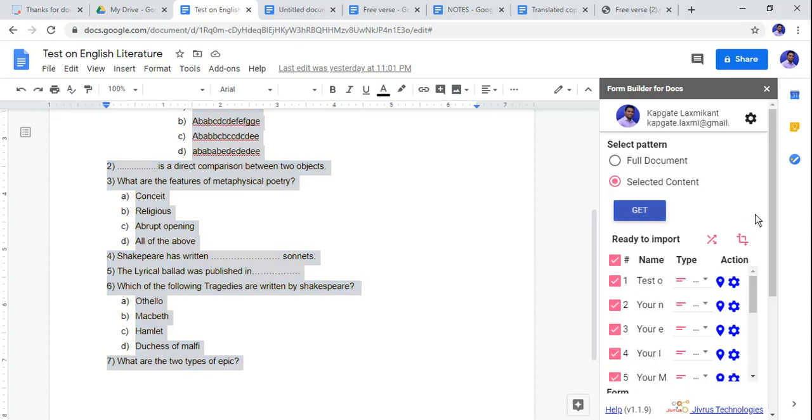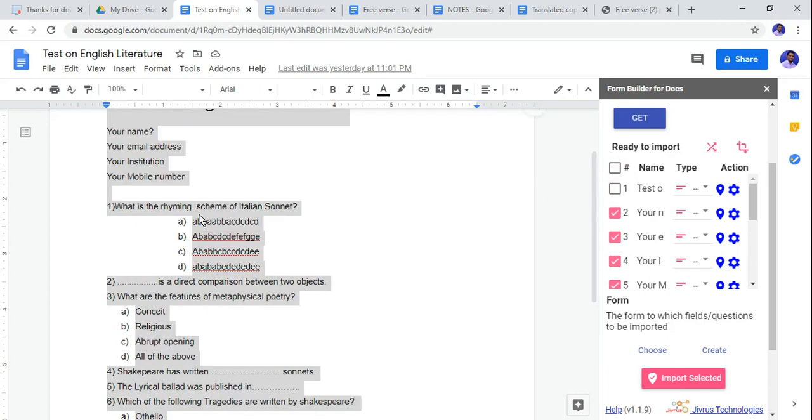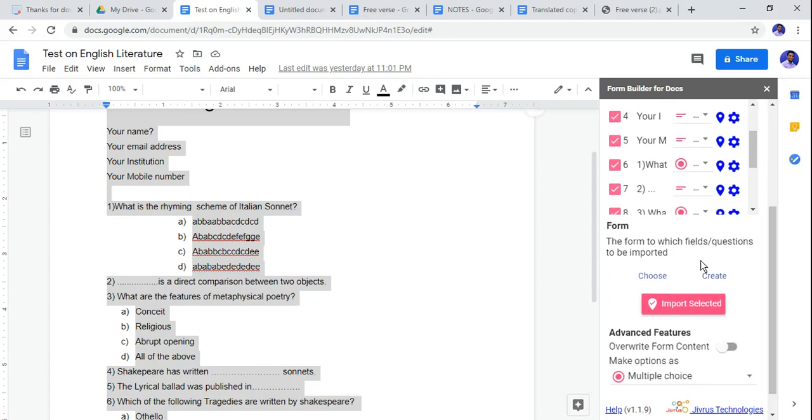Now see, due to artificial intelligence, this Google Form immediately identifies what kind of question it is. Suppose the first question is your name, so this is a short answer question. Suppose there is a multiple choice question, so now see, this question is multiple choice. This is a very important feature available with Google Docs.